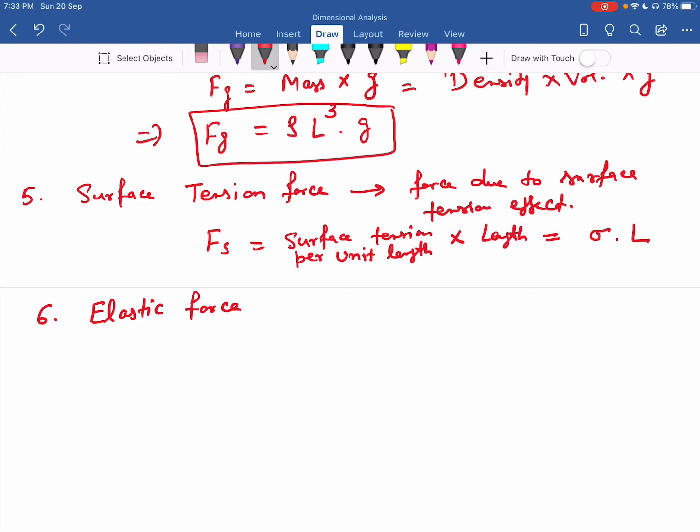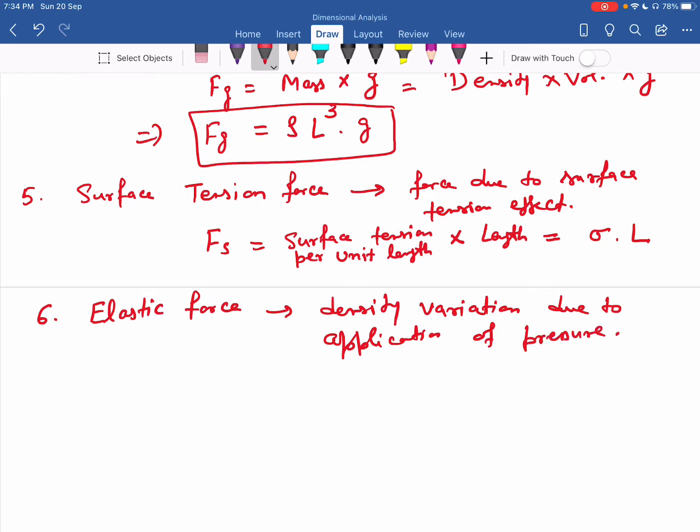Now this force exists when there is density variation due to application of pressure or pressure intensity. So this is one type of elastic compression.